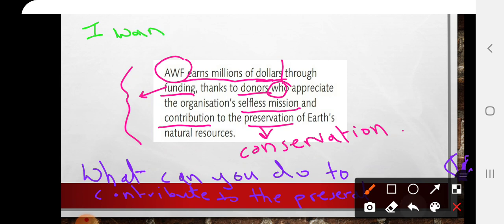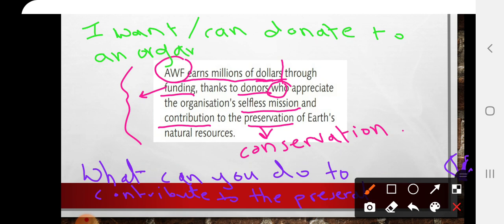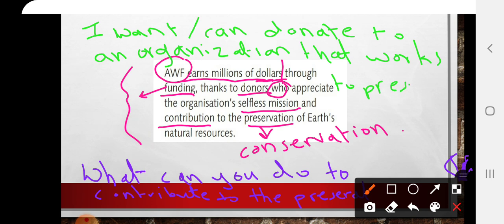I can donate, donate means to give, to an institute or, for example, to an organization that works to preserve the nature.